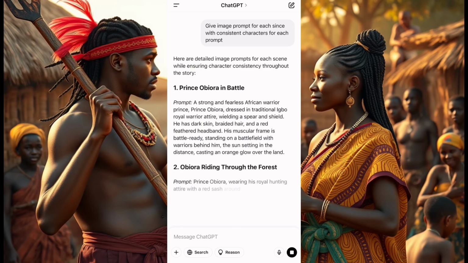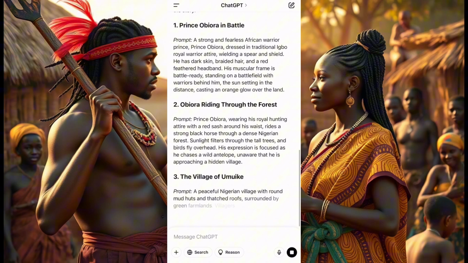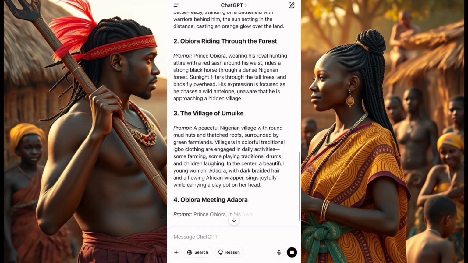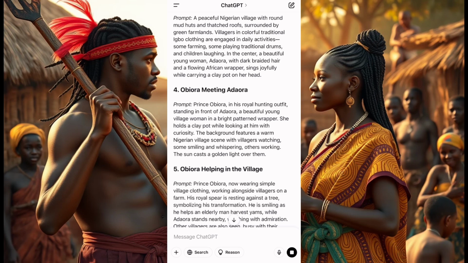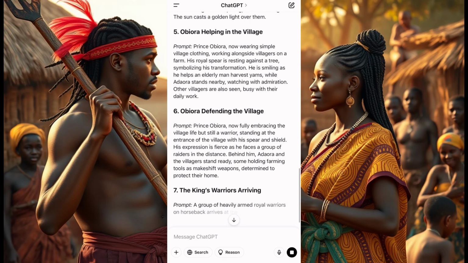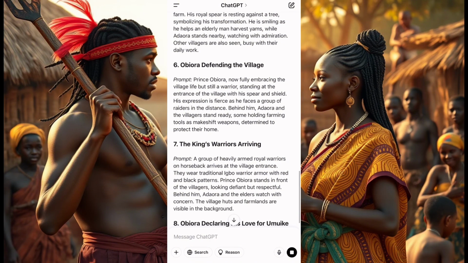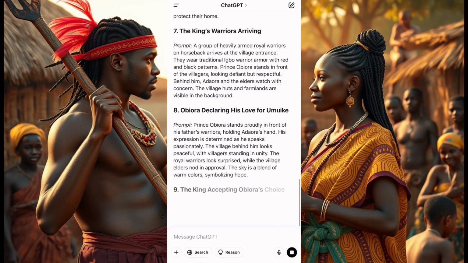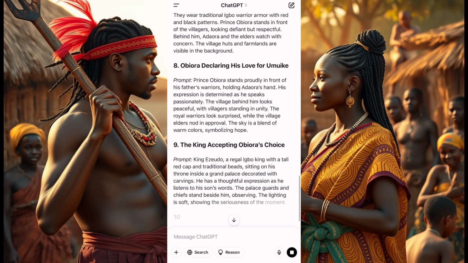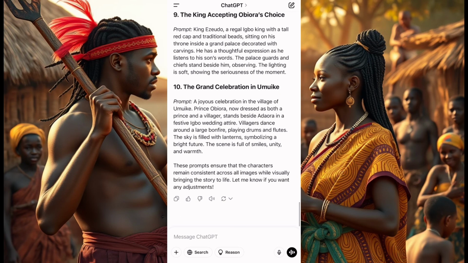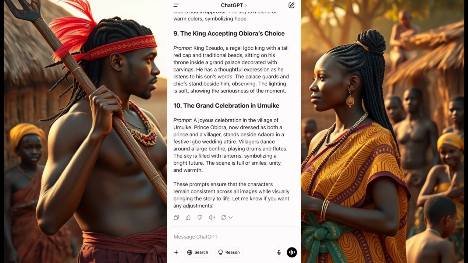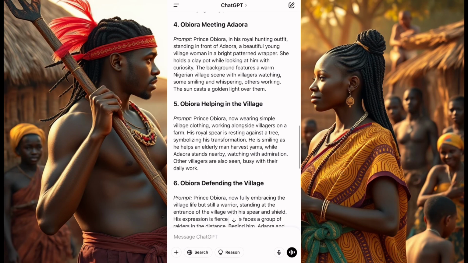So we have our image prompt here, okay? Image prompt popping up. You all can see how it's giving. The first, the second, the third, it's actually giving the same thing, okay? Yeah, we have lots of scenes, 10. And now these prompts ensure the characters remain consistent across all images while the visuals bring the story to life. You've seen that. That's what ChatGPT has given us.